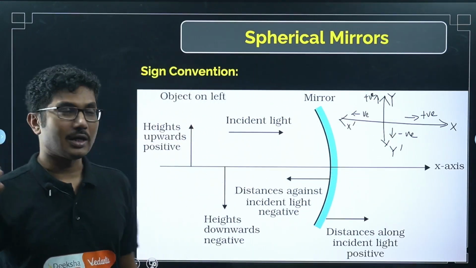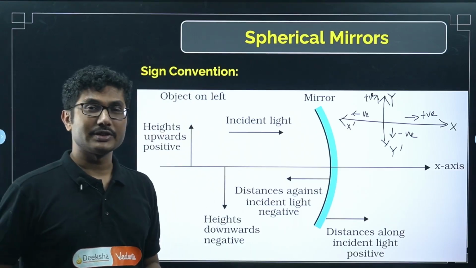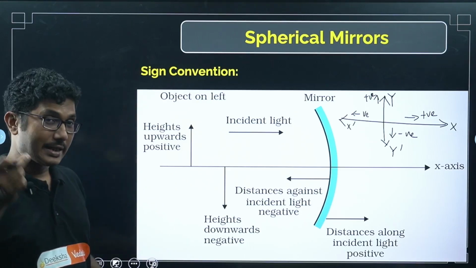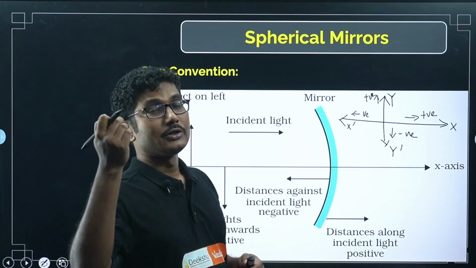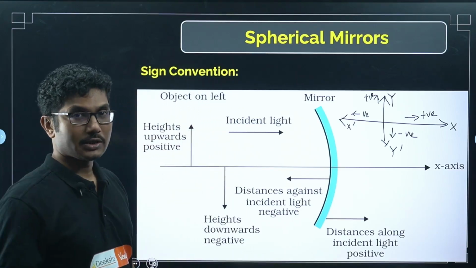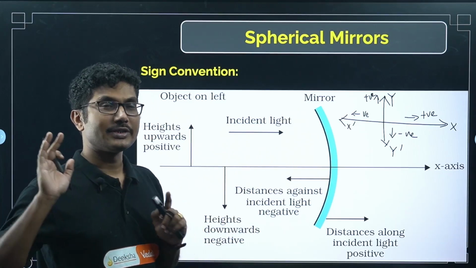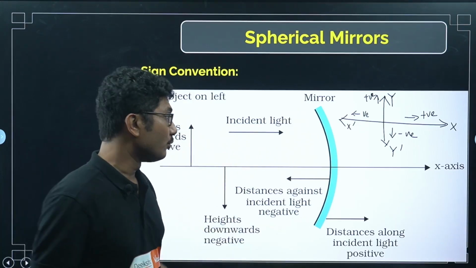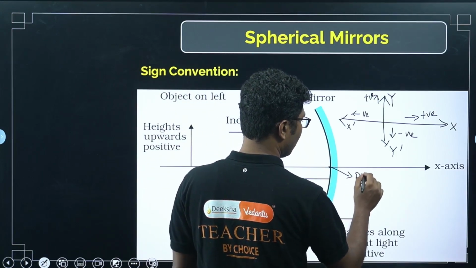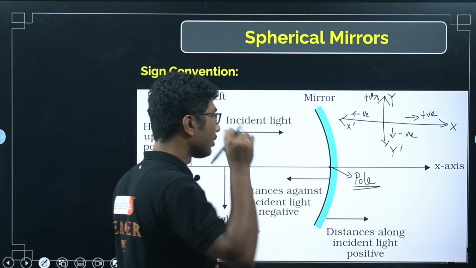Previously there were a lot of different kinds of sign conventions, it was very, very confusing. So that's why the new Cartesian sign convention is applied. Cartesian is the coordinate system that we use, x comma y, that is the coordinate system that we use, right? So that's called the Cartesian coordinate system. And we are using the new Cartesian coordinate system where everything is according to the geometry, everything is according to the coordinate system. So we assume this point, this is called the pole of the mirror, pole, okay, sometimes the center of the mirror, whatever you can call.